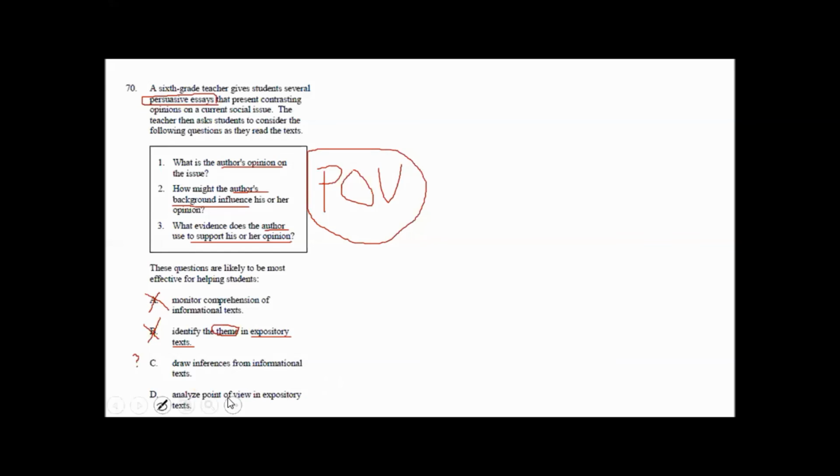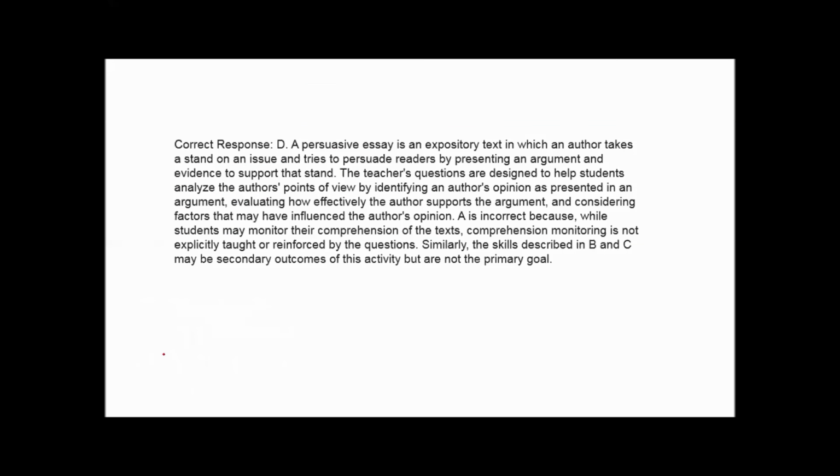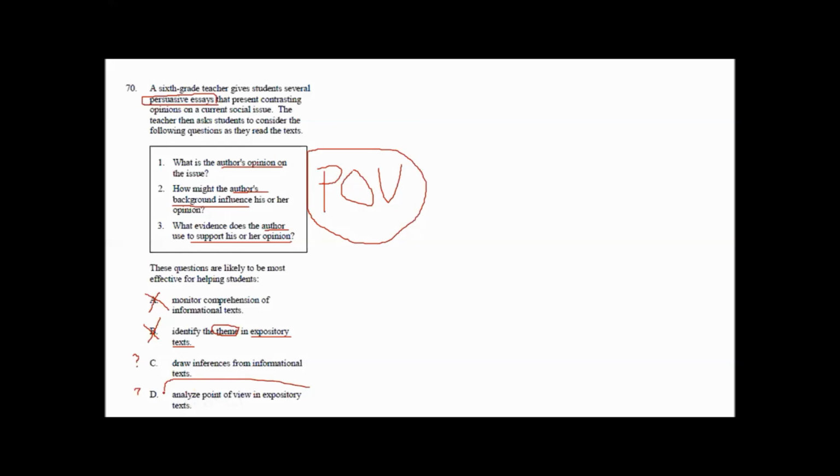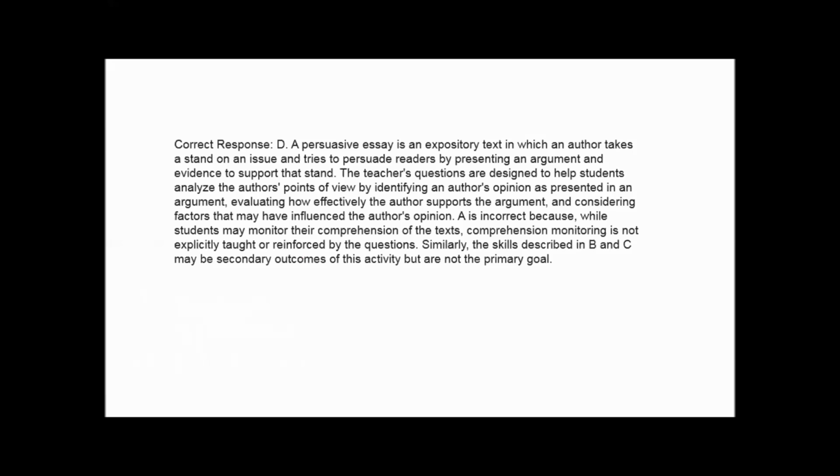And analyze the point of view in this expository text. So right there, the better choice is definitely B because of that point of view, right? I mean, undeniably, these two were great answers, but D is the choice. This is a position in which the author takes a stand on an issue but tries to persuade readers by presenting an argument and evidence to support the text. There, right?